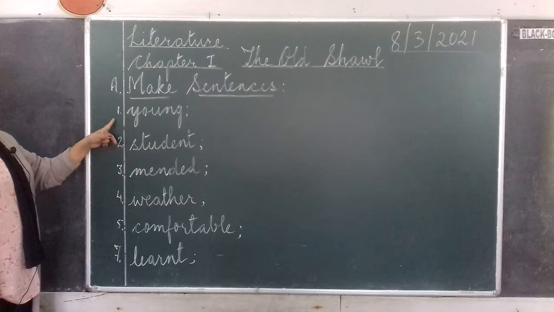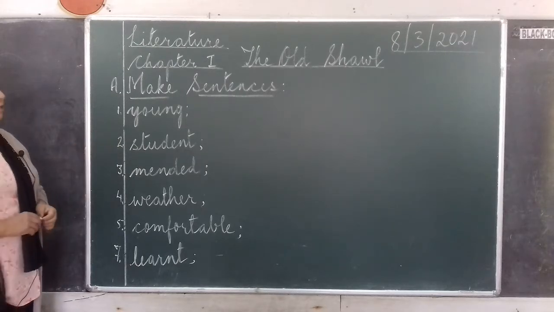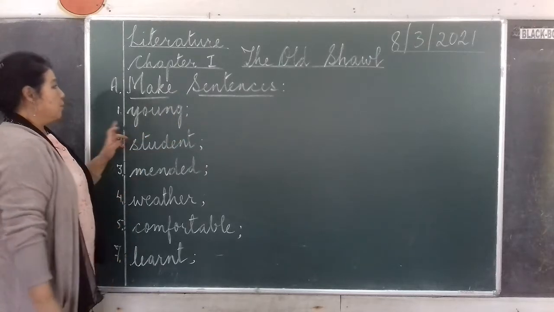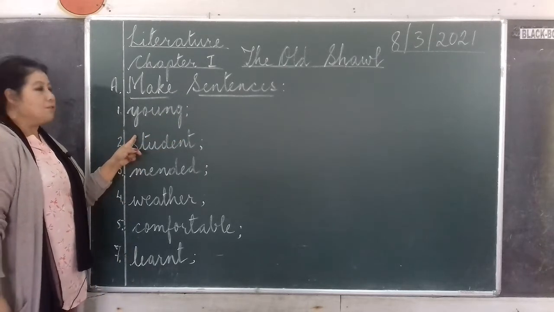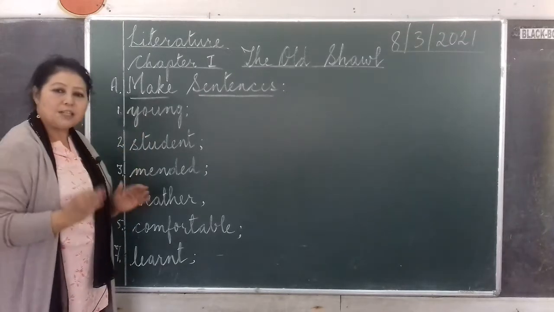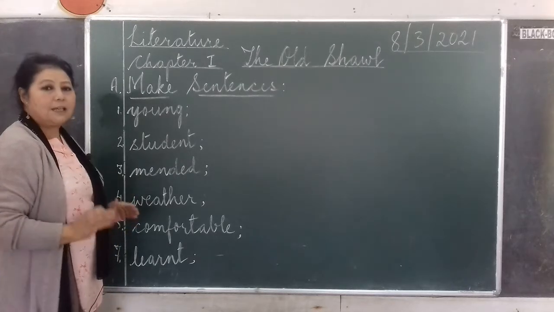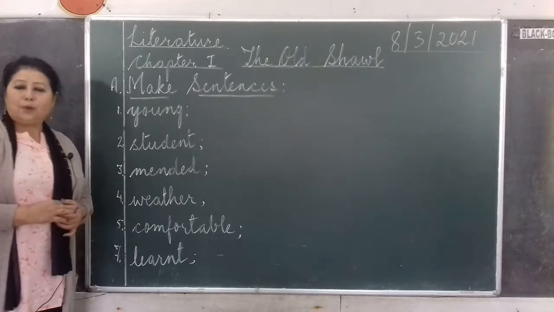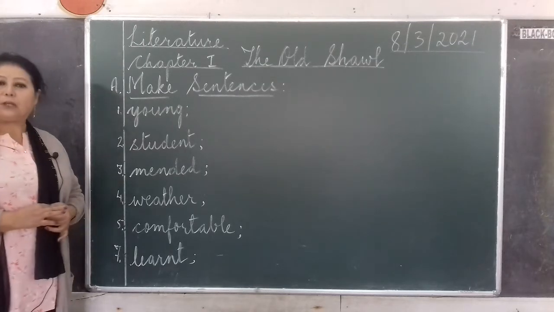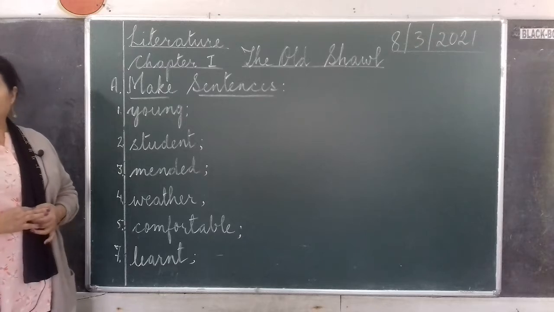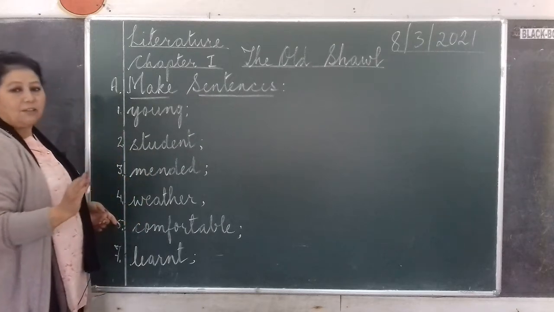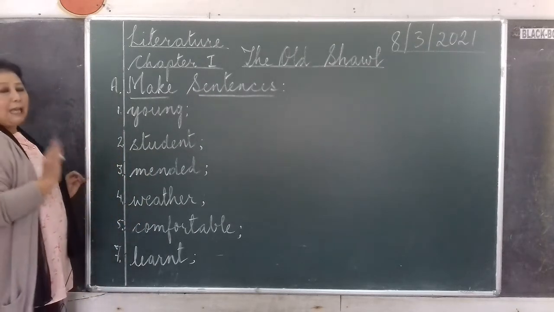Okay, so the first word you have to make a sentence with is young, Y-O-U-N-G, young. Can you make a sentence using the word young? Yes, you all can. You have to make short sentences, all right? Easy and short sentences. And one thing you have to remember is a sentence always begins with a capital letter. Do you know what a capital letter is? It is a big letter. So when you start a sentence, you have to start with a capital letter.